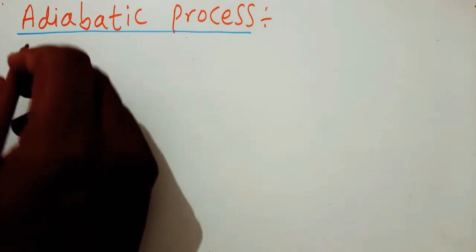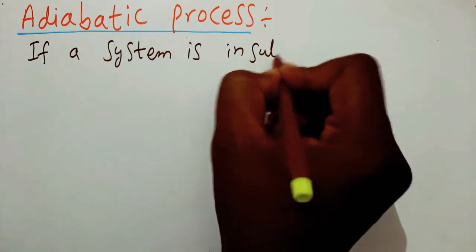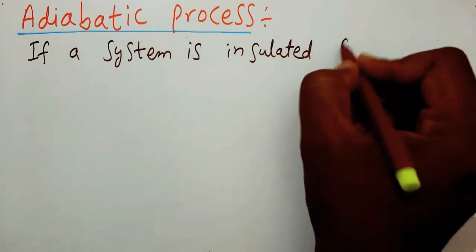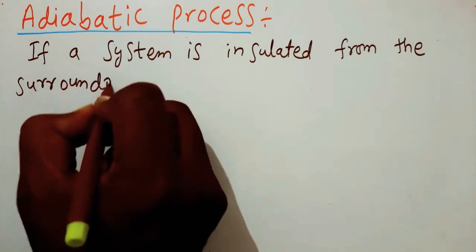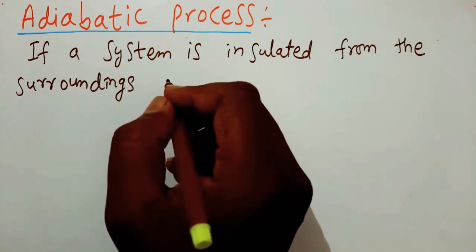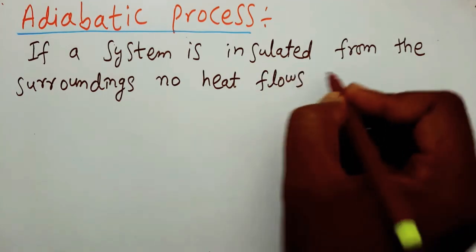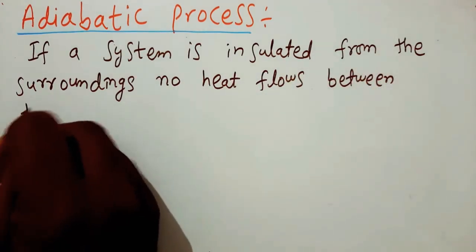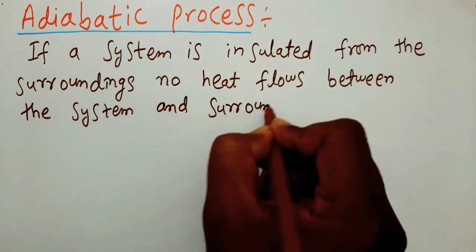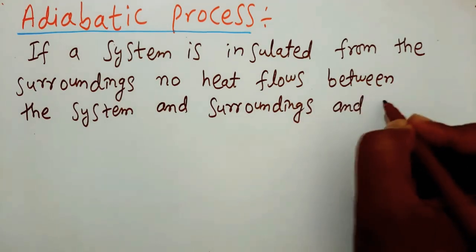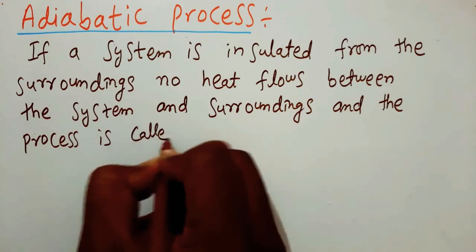If a system is insulated from the surroundings, no heat flows between the system and surroundings, and the process is called an adiabatic process.